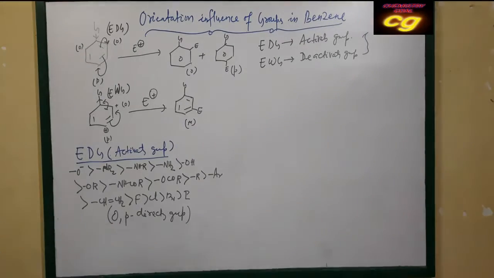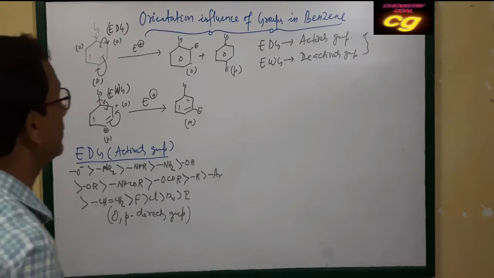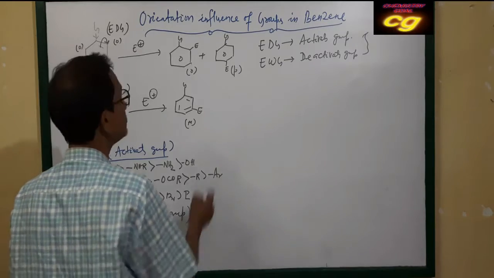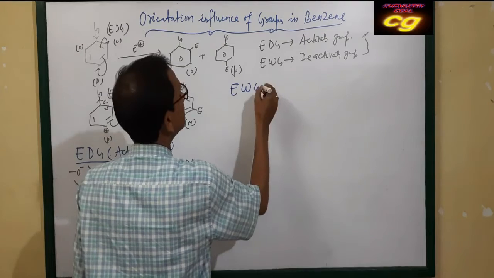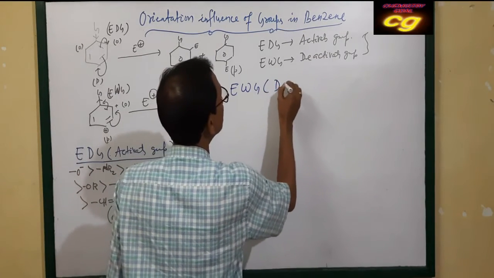Then what are the electron attracting groups? Electron withdrawing groups. These are also called deactivating groups.